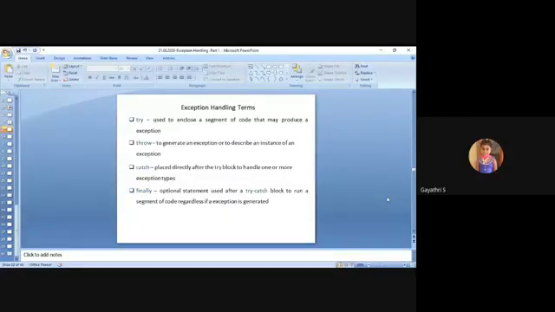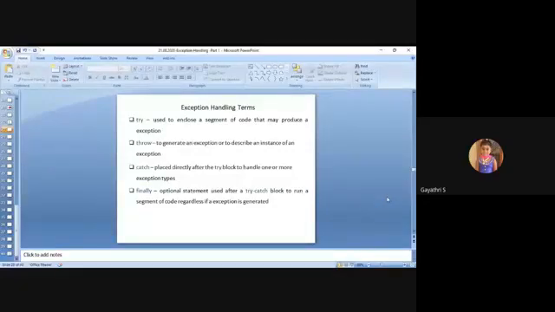What do you mean by try? So here I have included four important concepts: try, throw, catch, finally. These are all the important exception handling terms. First one, try. It is used to enclose a segment of code that may produce an exception. If you think this part of code will bring an exception at runtime, that part of code is included in the try block.